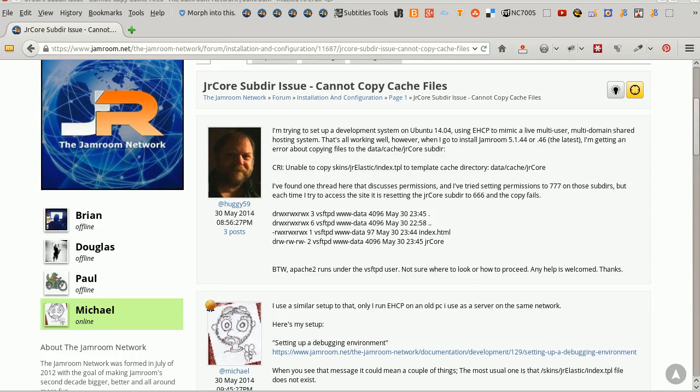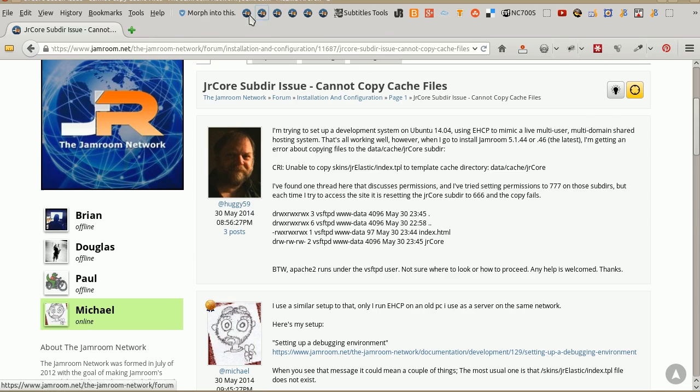Right, this one's for Huggy59. Just going to walk through installing Jamroom on my EHCP server to see if there's anything that I do that you have missed. Then we can go from there, figure out what's going on with yours.